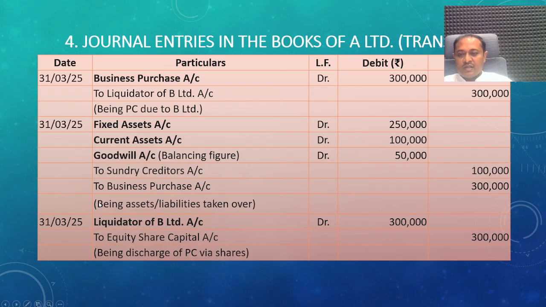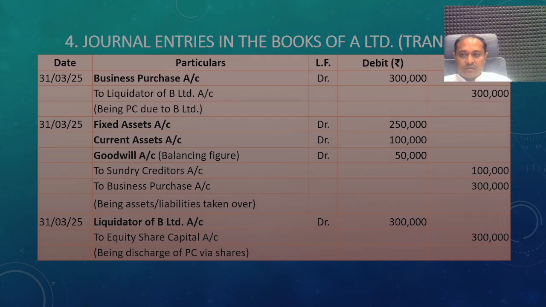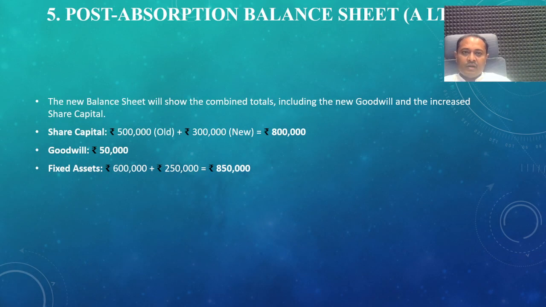Then the last journal entry is the payment of the purchase consideration. Here we have credited the liquidators account. So liquidators of B Limited account debit to equity share capital 3 lakhs, being discharge of PC via shares. In this example, the purchase consideration will be discharged through the shares.